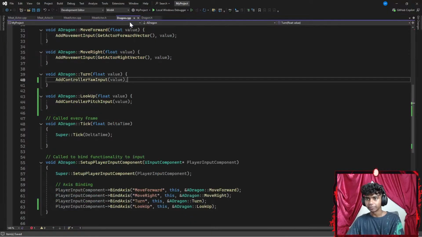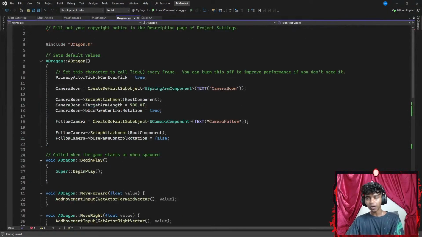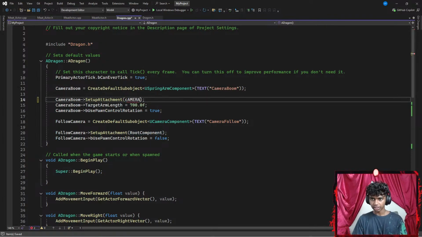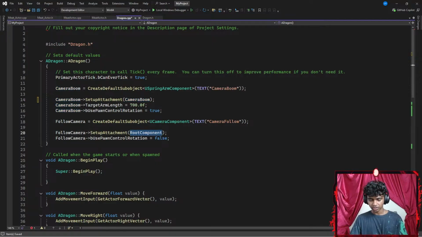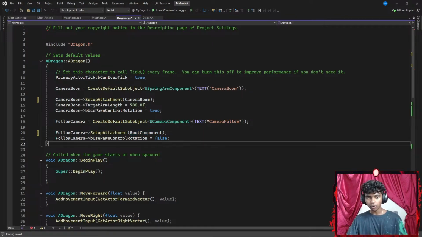So let's go to my C++ file up here. Change my root component to my camera boom. Let's go with something like camera boom. Okay, no wonder. I was wondering, wait, should it actually be camera boom? This is kind of confusing because I do not think this should be camera boom. Let's go with follow camera. Maybe this should be root component. There we go. Okay, I want to just see if it works.